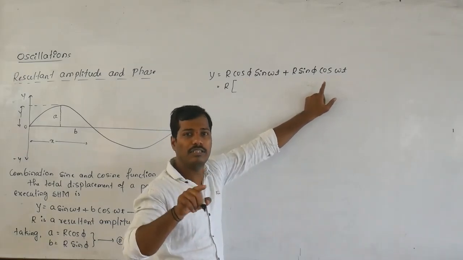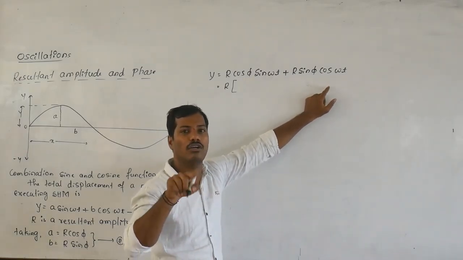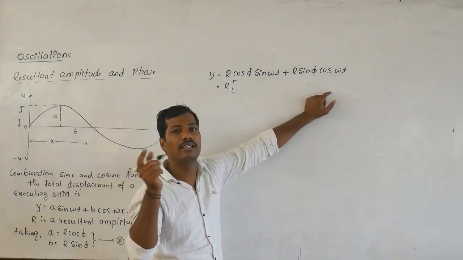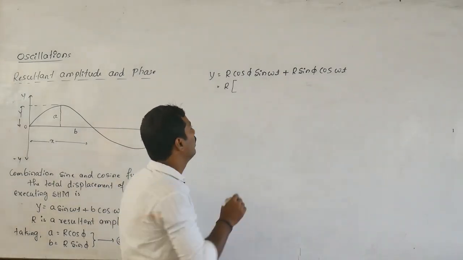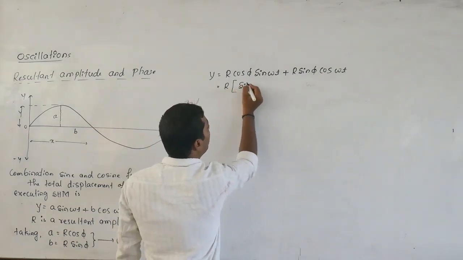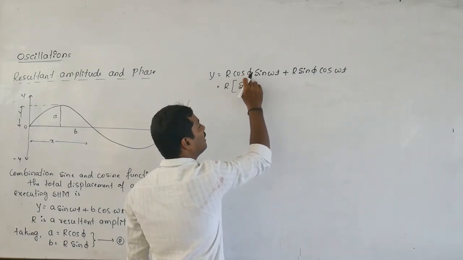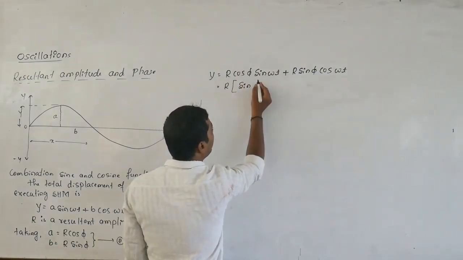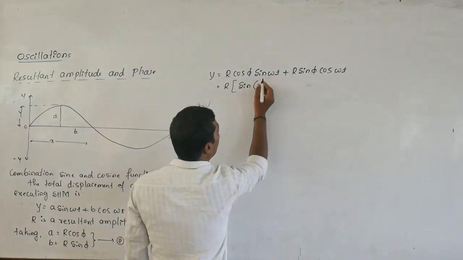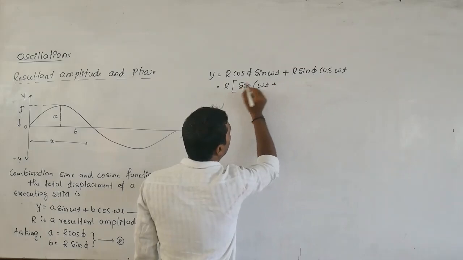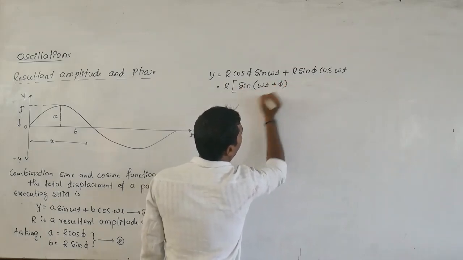It is nothing but sin of x plus y. I will take x as omega t and y as phi.